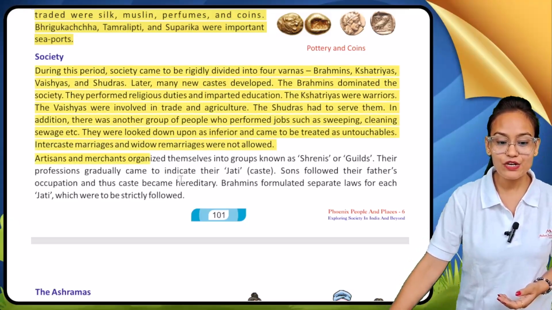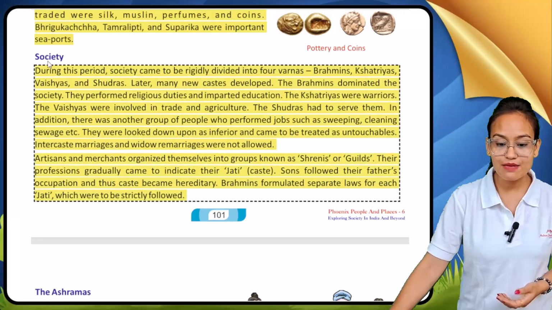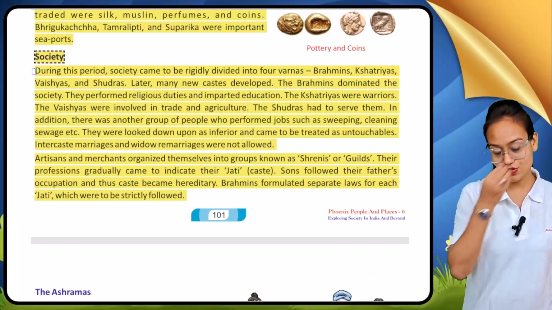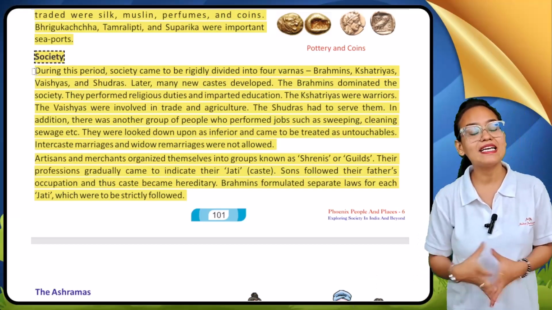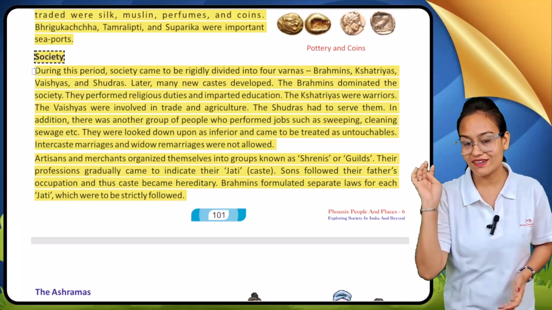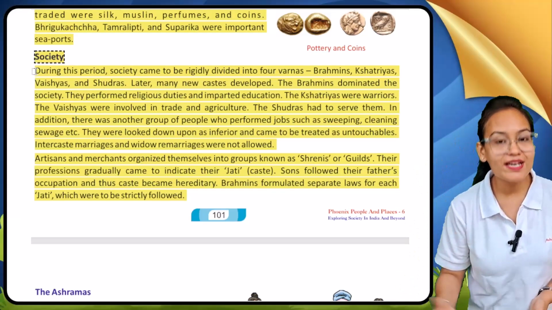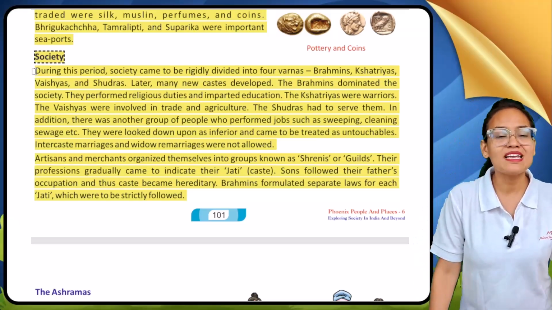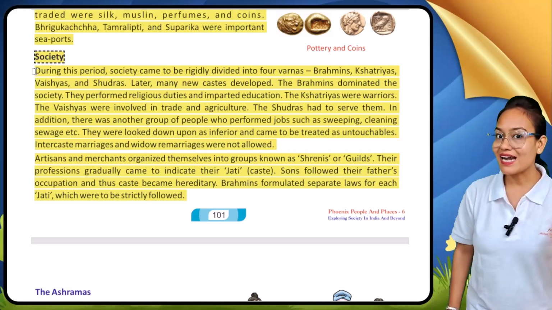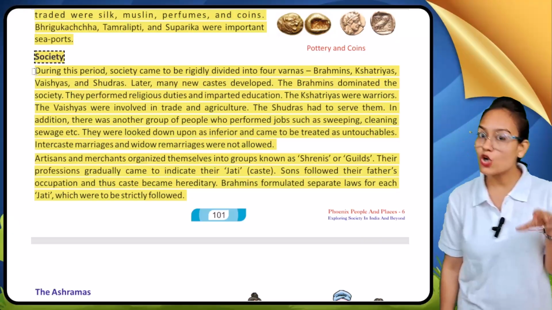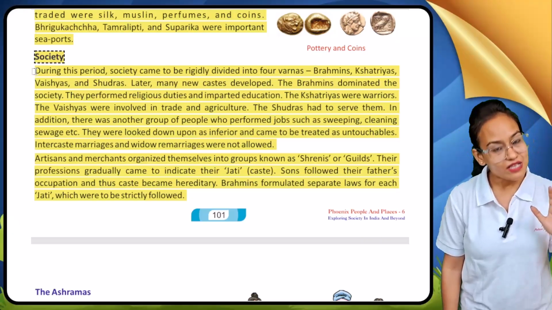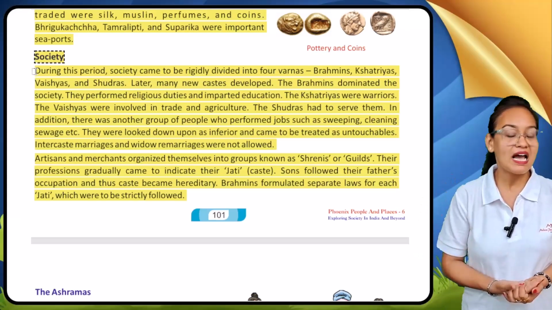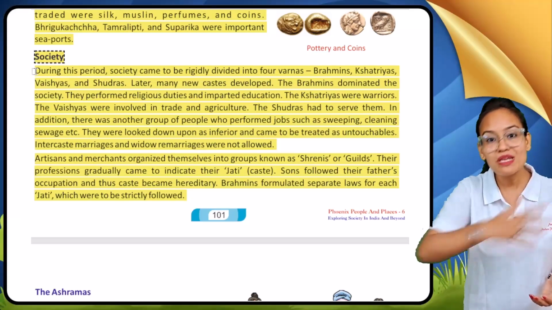Here you can see that during this period society came to be rigidly divided into four categories: Brahmans, Kshatriyas, Vaishyas and Shudras. Later on many new castes also developed. At that time, as you already know, Brahmans dominated the society. Why did they dominate? Because they used to perform all the religious duties, and they were responsible for imparting education.